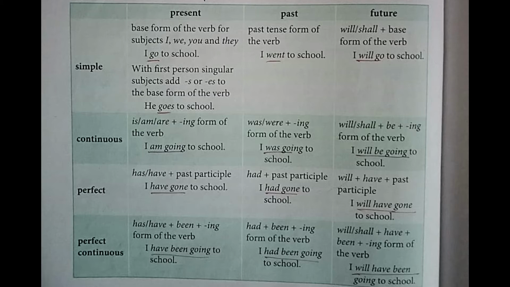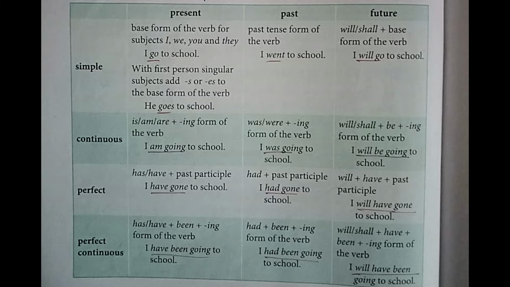Next form is the perfect form. For example, has or have plus past participle. For example, given over here, I have gone to school. So have gone will come in present tense. In present tense, you will be using has or have. For example, she has gone. Over here it is given I have. With I, have will come. With we, have will come. With you, have will come. But with he, she, what will come? Has will come. Singular. Even though I is singular, but with I, what is the rule? Have will come.